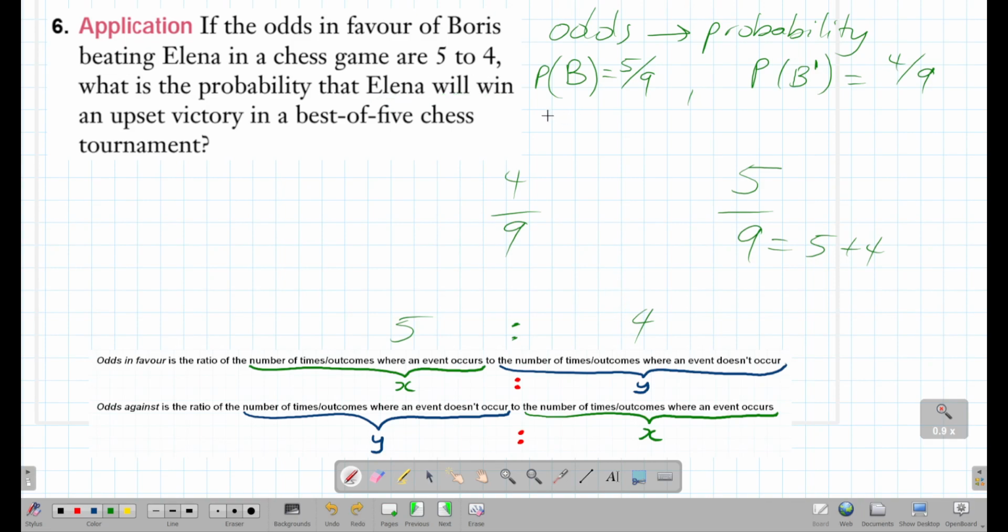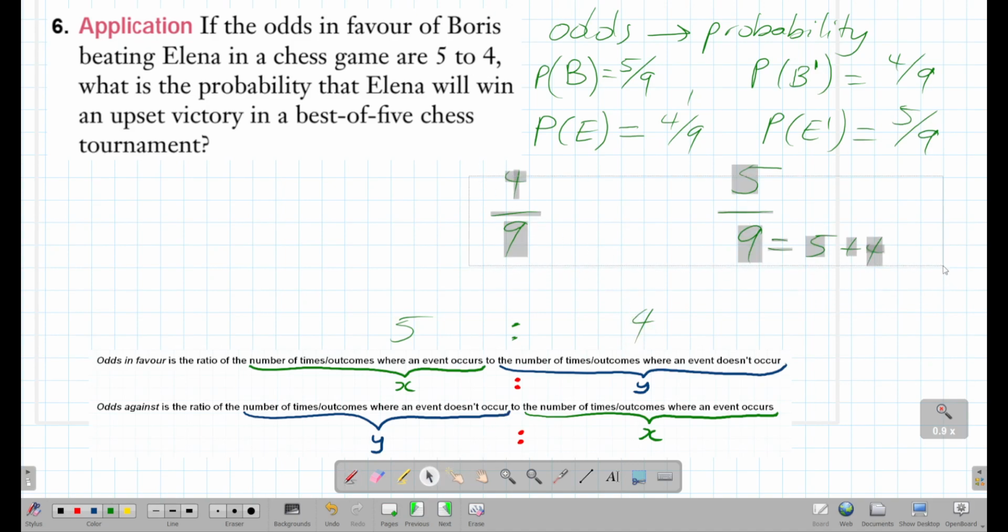But the question asked us for Elena winning. So we kind of need to flip our perspective, and I'm going to introduce a new event called E. E is going to be the event where Elena wins. So the probability of E is going to be 4/9. That's the same thing as Boris losing. And then the probability of not E, in other words, the chances that Elena doesn't win, the chances that Boris wins, is going to be 5/9. Okay, so that's pretty good. We have our probabilities for Elena and Boris.